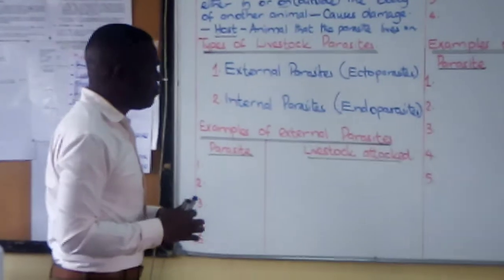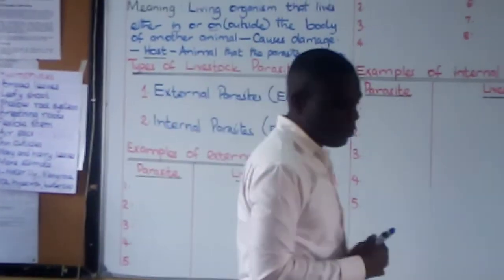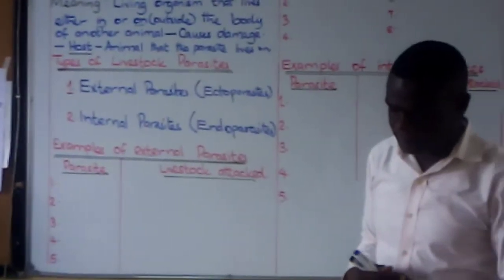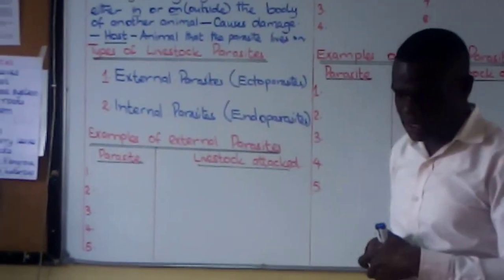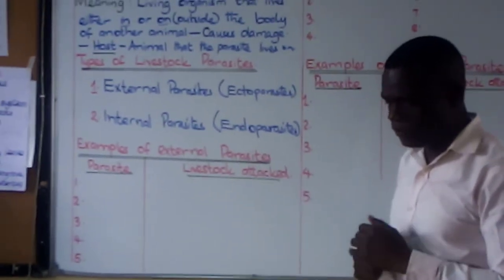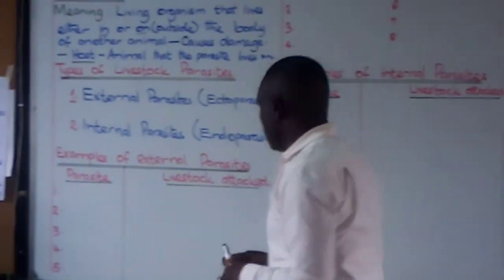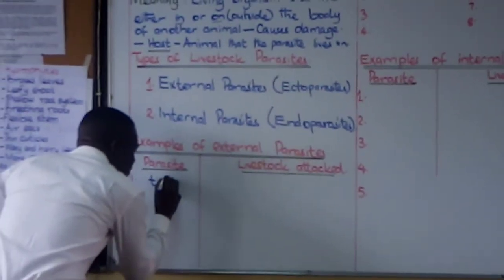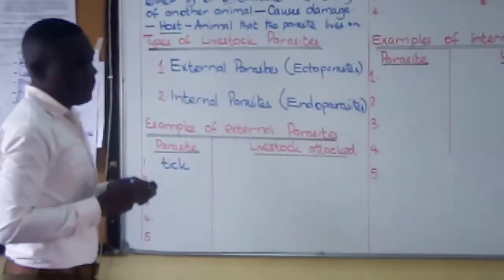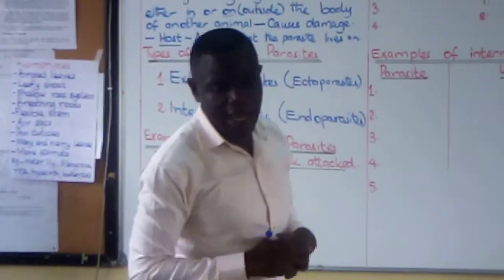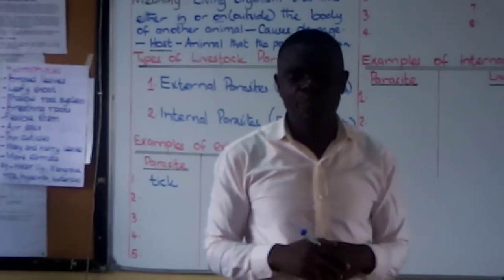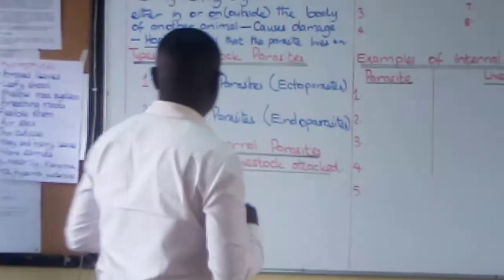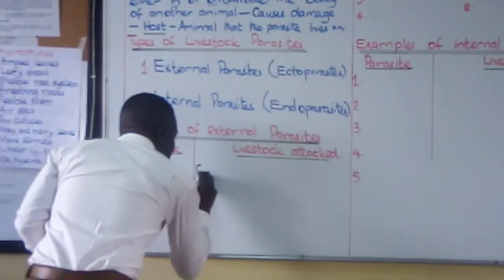Let's look at examples of external parasites. Those ones that live outside the body of the animal. An example is the tick. The ticks attack animals like cattle, pigs, sheep, donkeys, and goats.